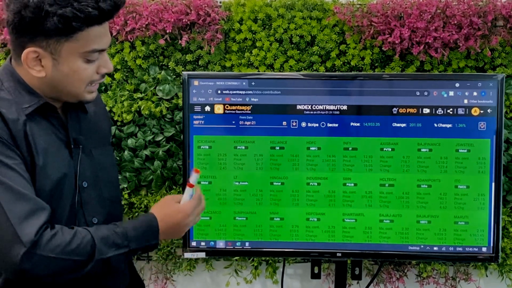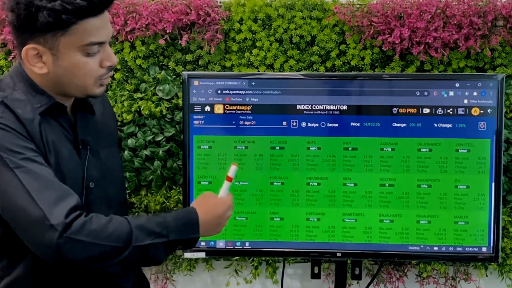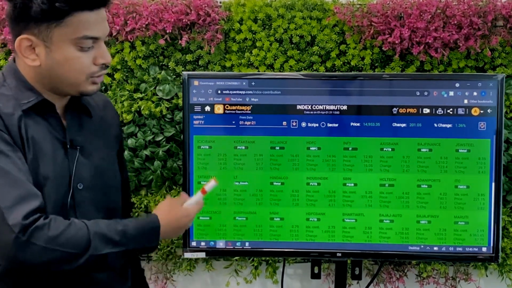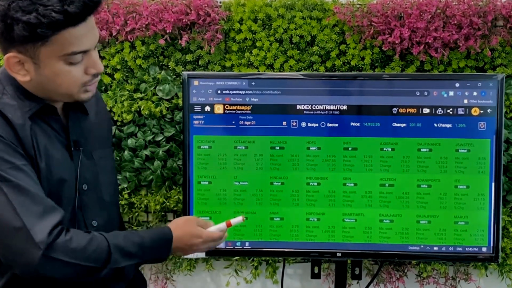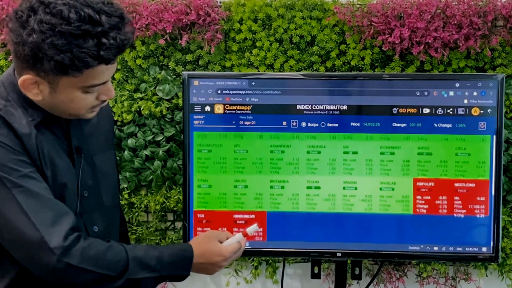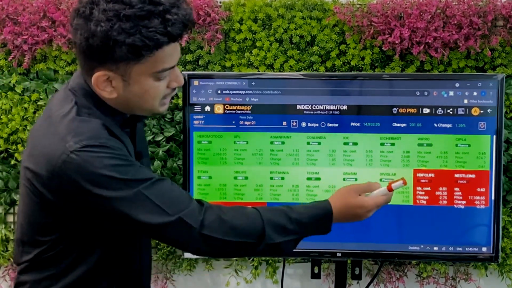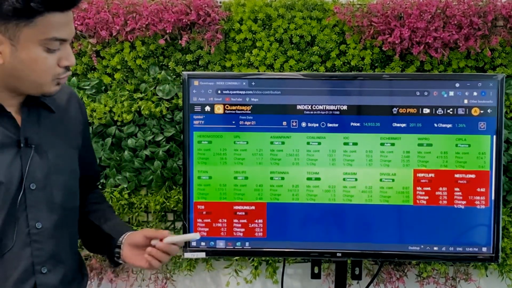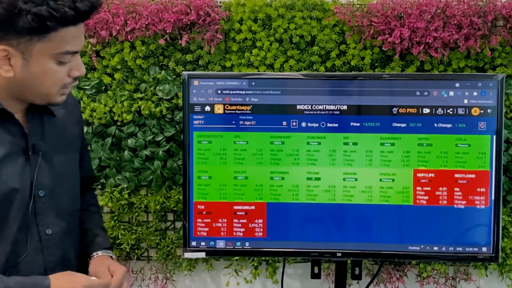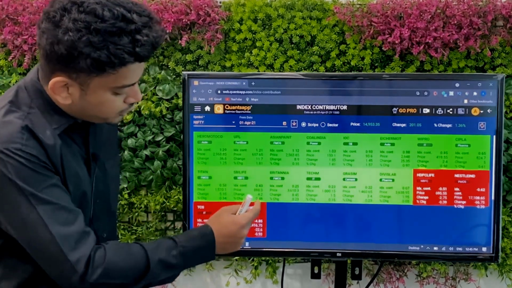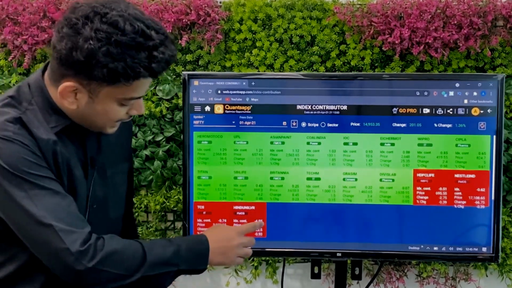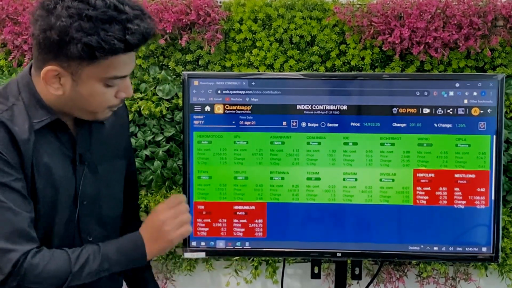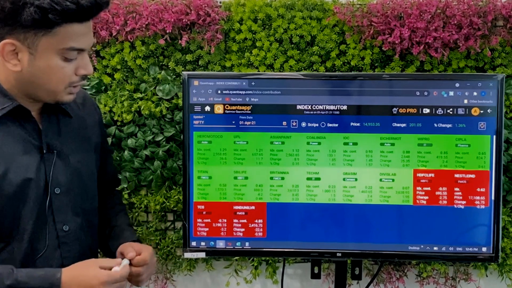The scripts highlighted in green show that these instruments have contributed positively towards the index. Talking about the negative contribution, it is HUL, TCS, HDFC Life. All these are the instruments which have contributed negatively towards Nifty. The top negative contributor is Hindustan Unilever. I can see it has contributed 4.85 points negatively towards the index.